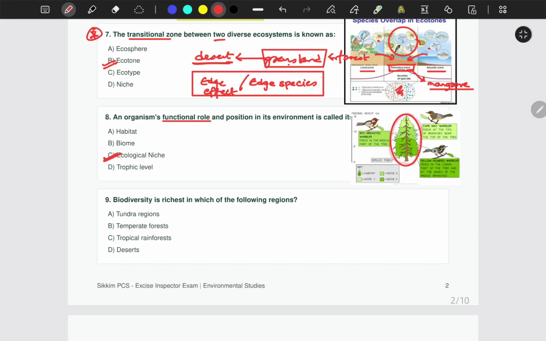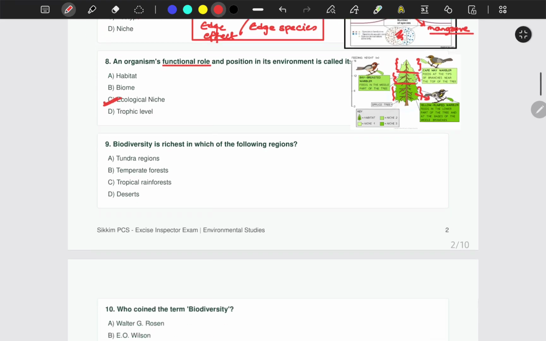This tree is a habitat to these birds. But see, what happens is that there are different birds living in different parts of the trees. Some might live in the topmost area, some in the middle part, and some in the bottom part. This is what they are showing. This is known as ecological niche, which means it is your specific address. It is the address where you live, and that is known as niche.